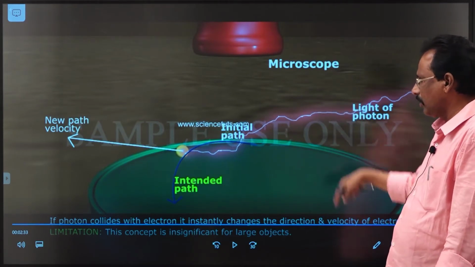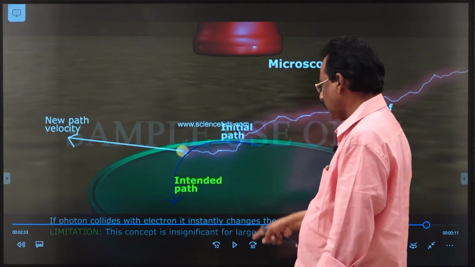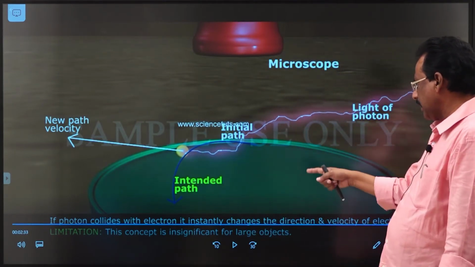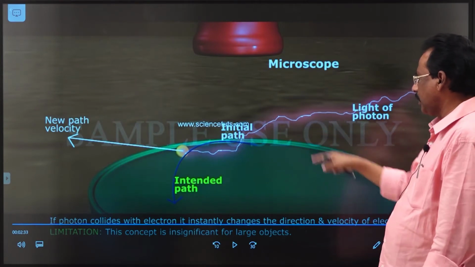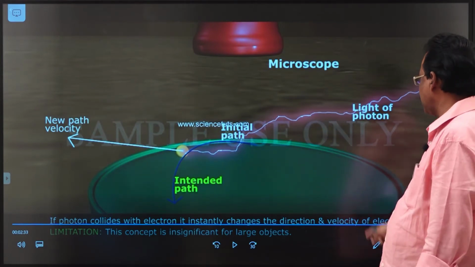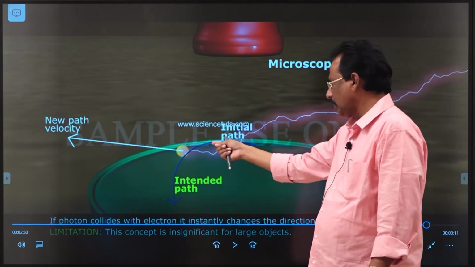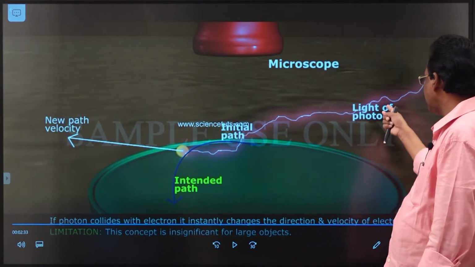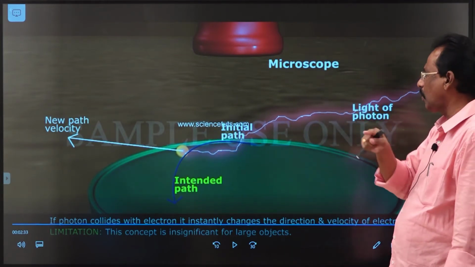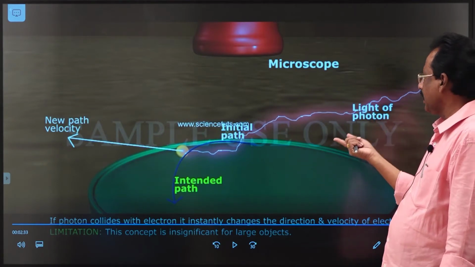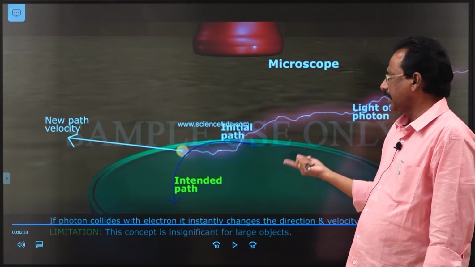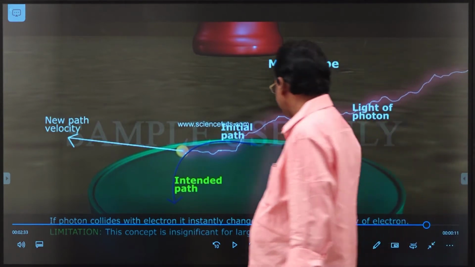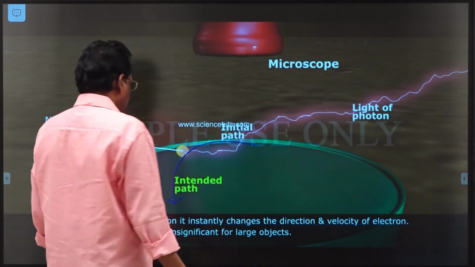So, this video represents if a photon collides with an electron, it instantly changes both direction and velocity, because when compared to the electron energy, this light of photon energy is more. That is why when this light falls on the electron, immediately its position and velocity vary.